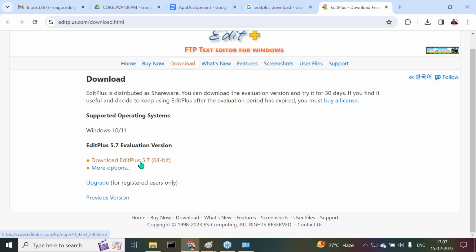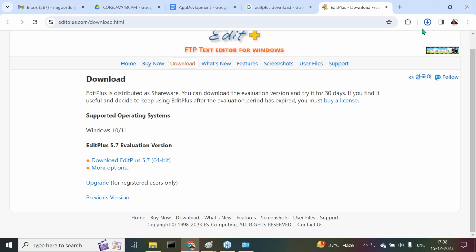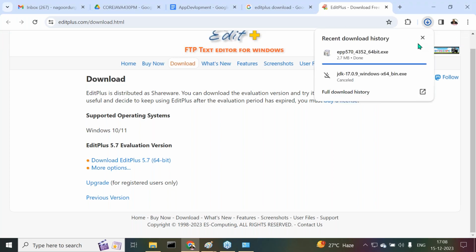Right, so now let's move on to this point here. What is the latest version of Edit Plus? Download Edit Plus 5.7, the latest version. Click on it. If you click on it, the Edit Plus installer starts downloading. Now downloading is completed. Right, sir. Now it's almost ending.